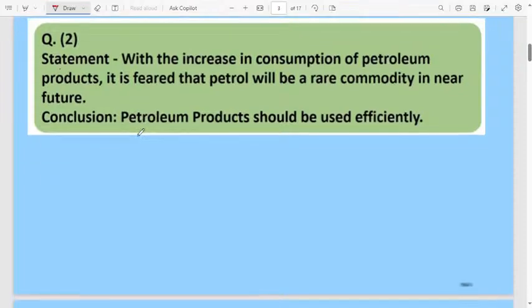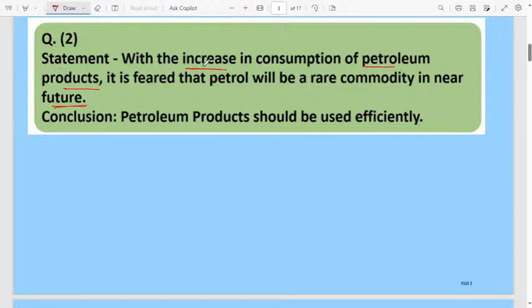Then the next question, statement: with the increase in consumption of petrol products, it is feared that petrol will be a rare commodity in the near future. Here in the statement they are talking about the increase in the consumption of petrol.